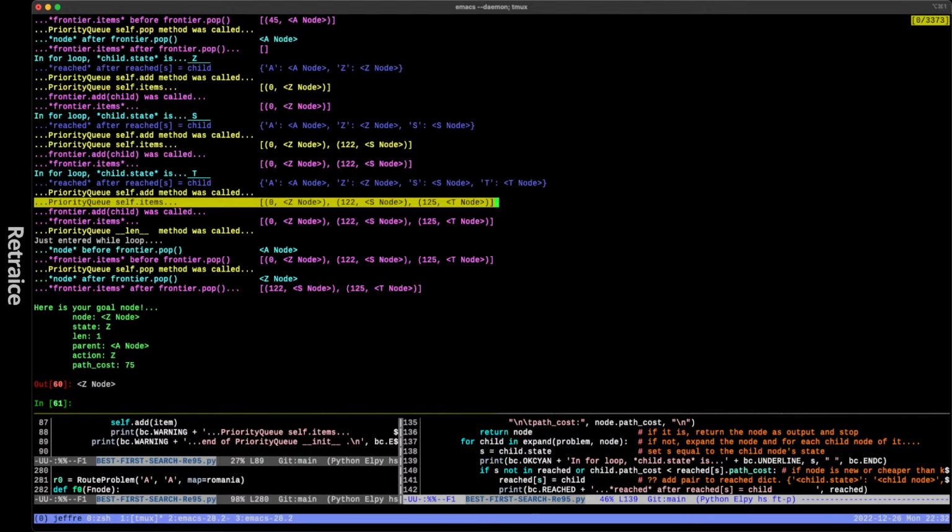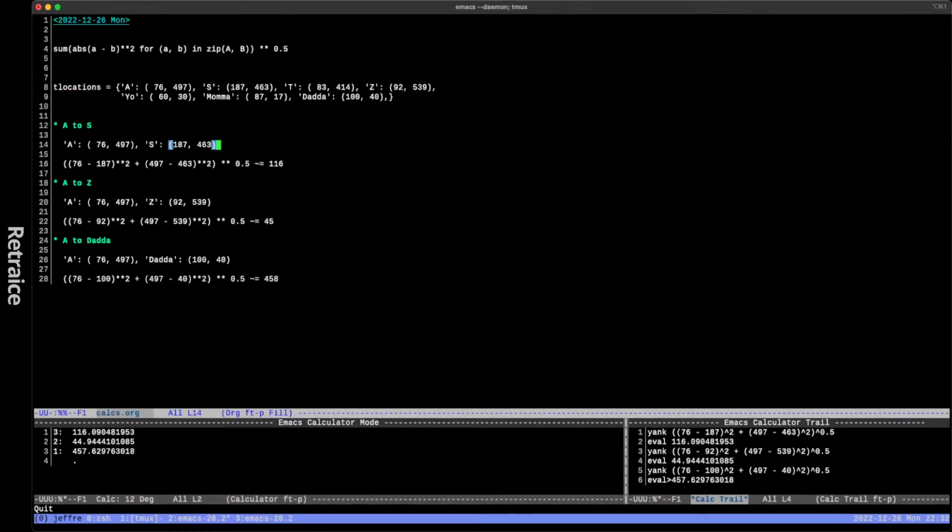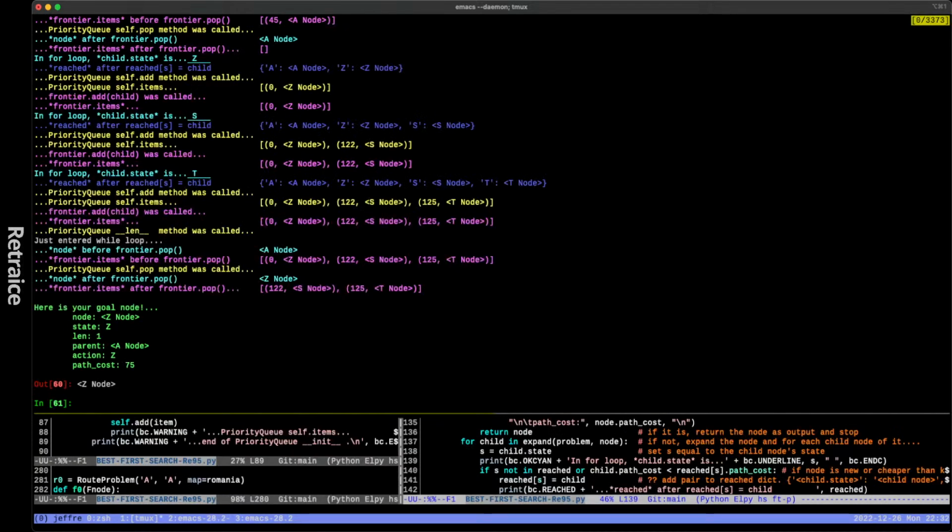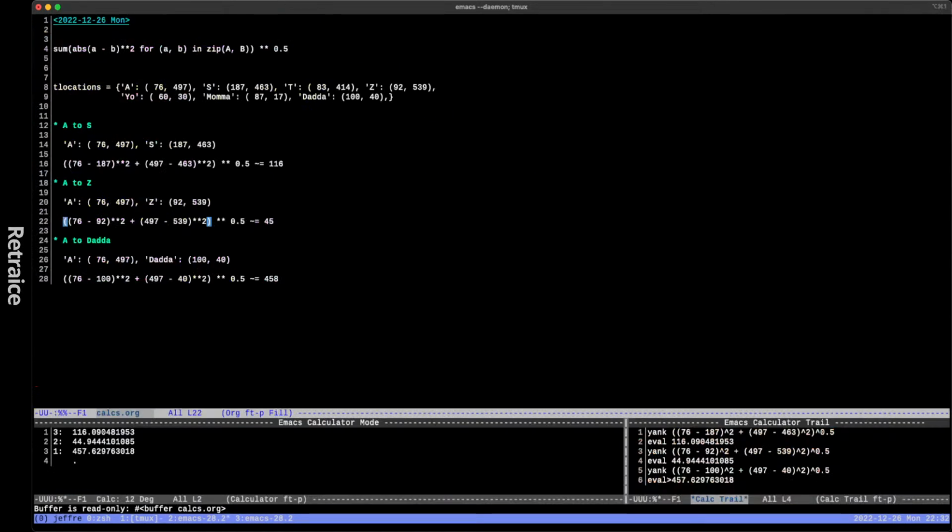Our node is at A, node Z, cost to 0. Why is that wrong? 122 to get from A to Z. Why is that 122 and 125?